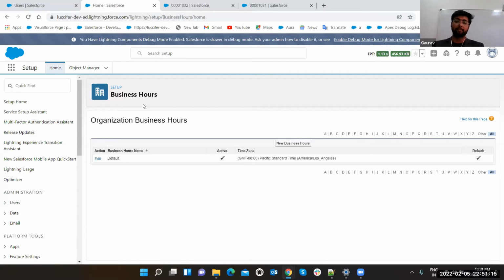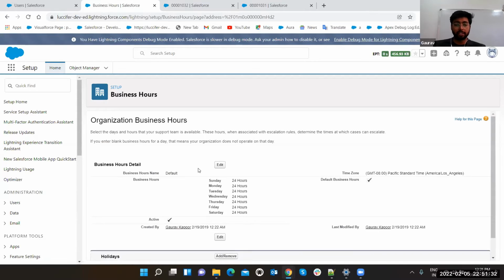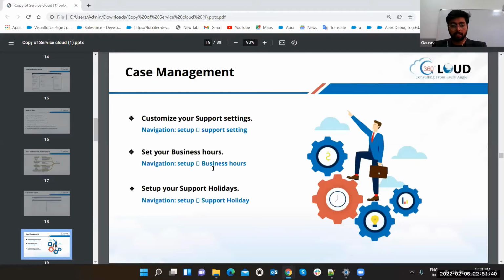Similarly, call center also have the hours. Like if you want to take any kind of query on the call center, then if you search any number, there will be written like this is the number and this is the hours at what time you can call. So we are operating at this time. So here you can set the hours. We are having a default system. You can also create a new one, and this will show you on Sunday 24 hours, Monday 20 minutes. For every day you can set a different system. Got it? That's how business hour works.